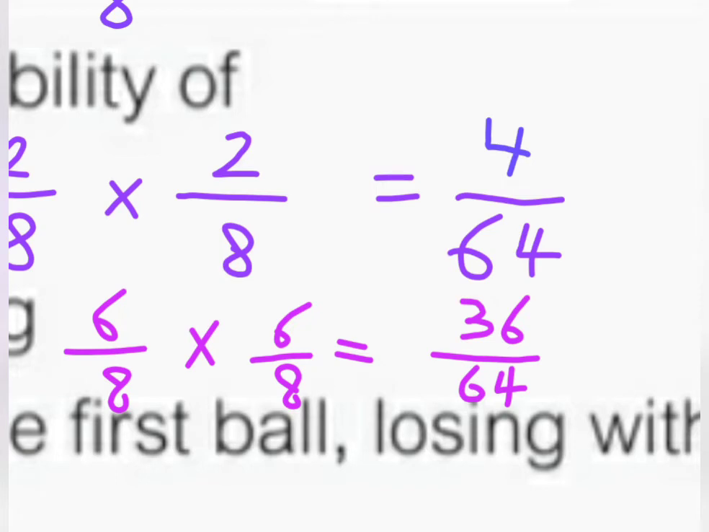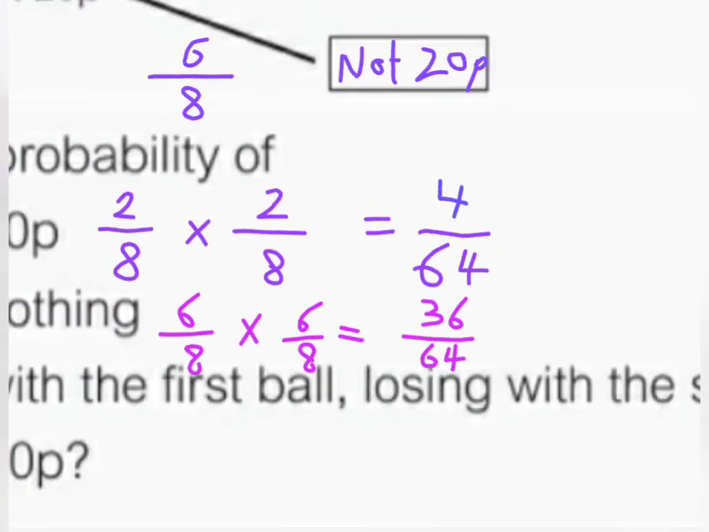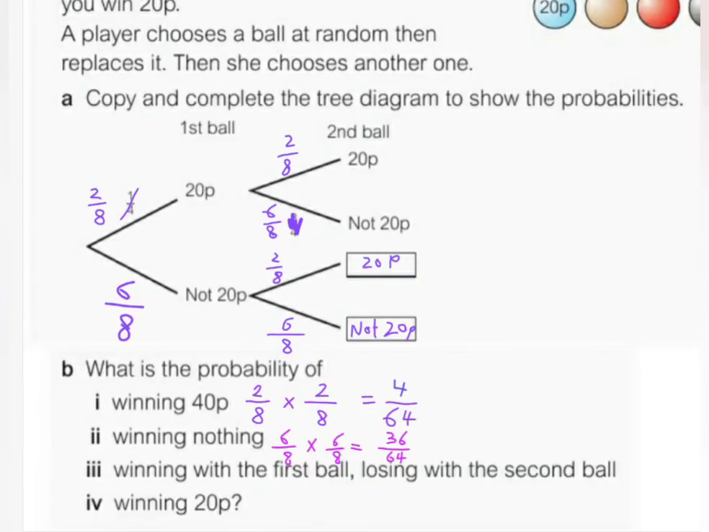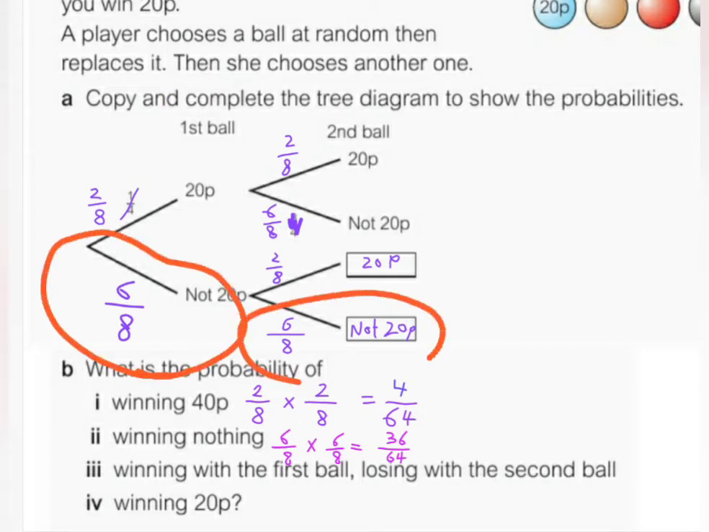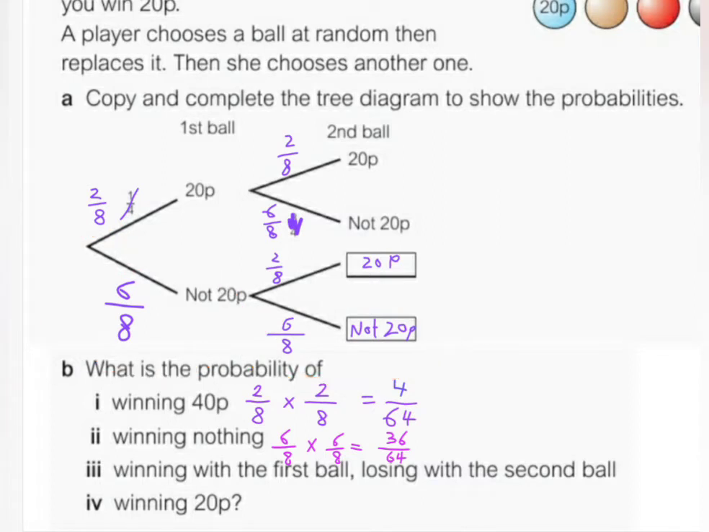So winning nothing is 36 out of 64. Very good. Now, I want you to understand what we do: we follow the lines because we have 2 tries. You can't use the first one only. Now, for winning nothing, we followed this line, winning nothing at the beginning and winning nothing at the second one. And we multiplied the probabilities of both of them, and we got the answer, which is 36 out of 64.